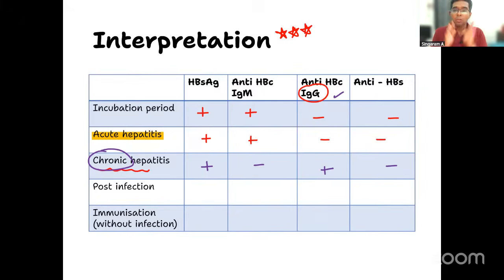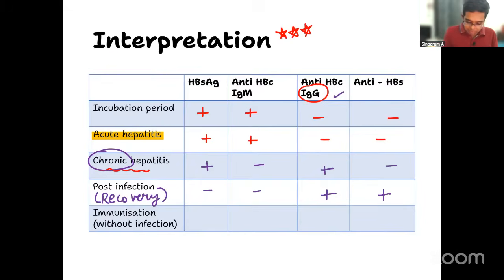Very clear. Post-infection means the patient has recovered from that infection. For which what will be positive? Anti-HBc IgG will be positive, anti-HBs also will be positive. The other two will be negative. It's exactly opposite to acute hepatitis. Very simple.